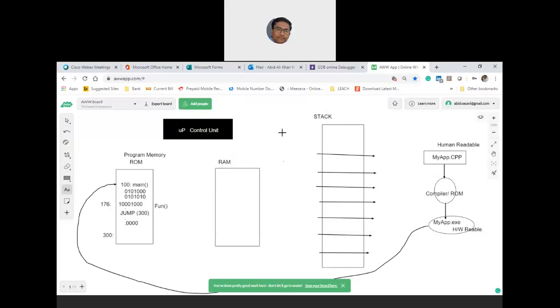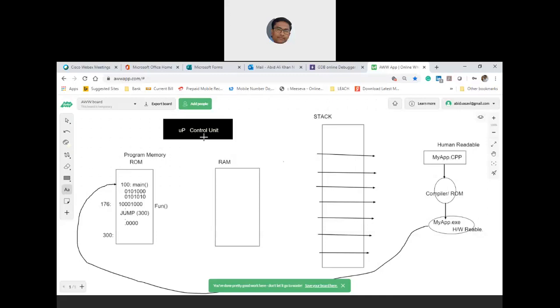I'm not disclosing the internal architecture of the microprocessor, but I'm technically justifying why stack is that important. The program is sitting in the program memory. What program? Your .c or .cpp program, which you have converted into .exe code, in binary format, is there in program memory. Now you are executing this. Who is executing? The processor. How? Using the control unit. Where? In the processor, by using the circuits of the ALU.